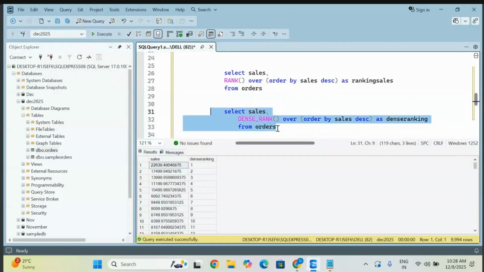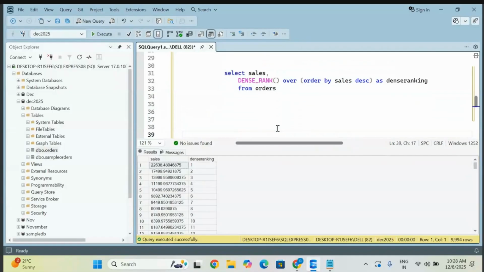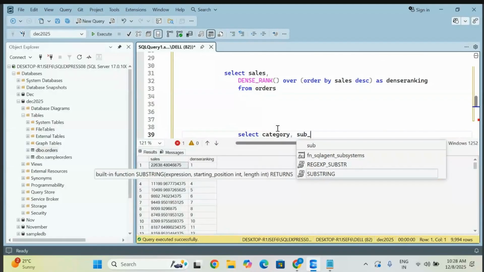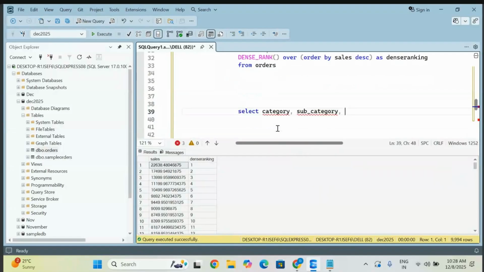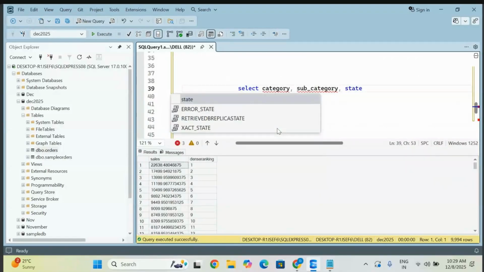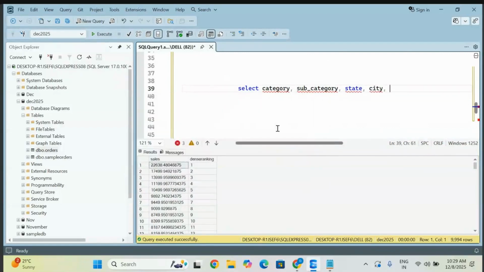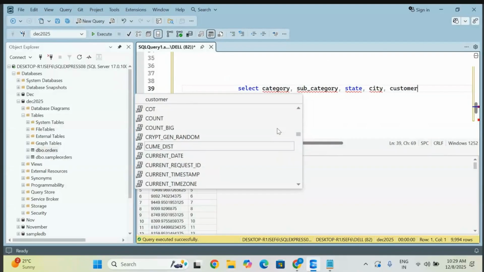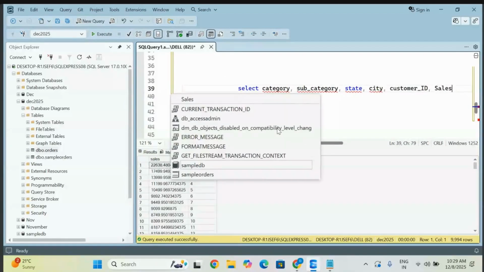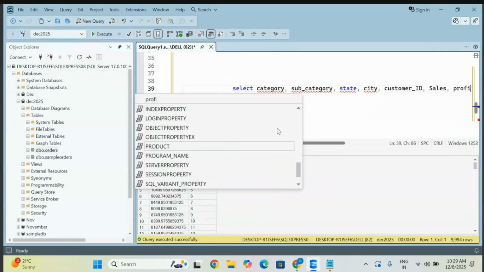Now let me add some more to help understanding. Just add so many columns. Let me take the same thing, category, or you can take subcategory. I don't know if the subcategory hyphen is there or not, let me check first. And let me take some state, some city, or any customer ID. You can take sales, you can take profit. That is a simple thing.